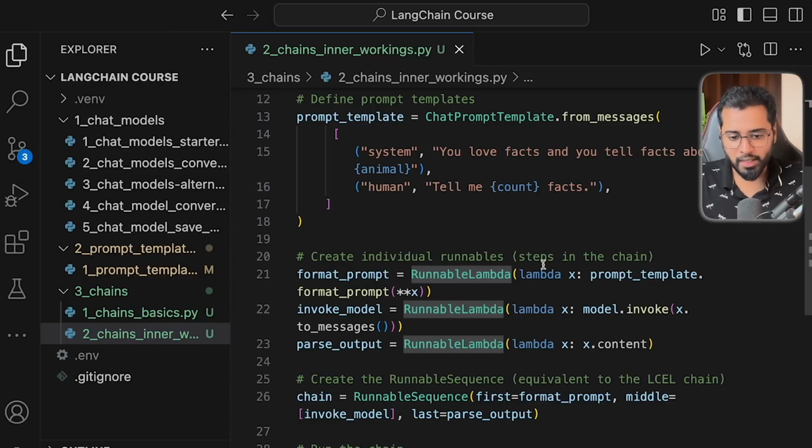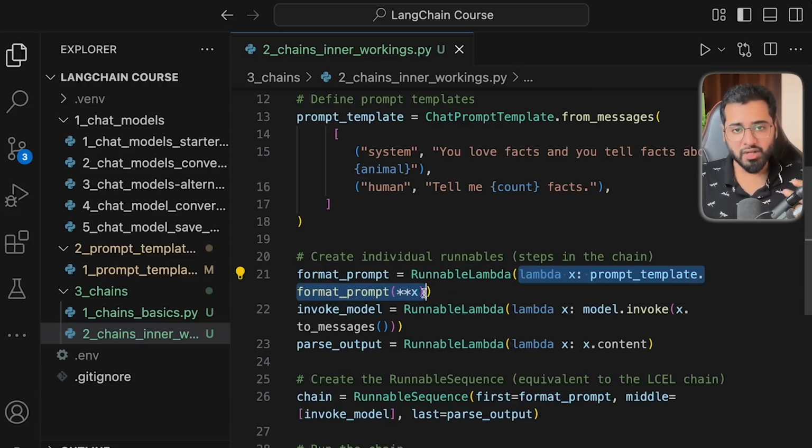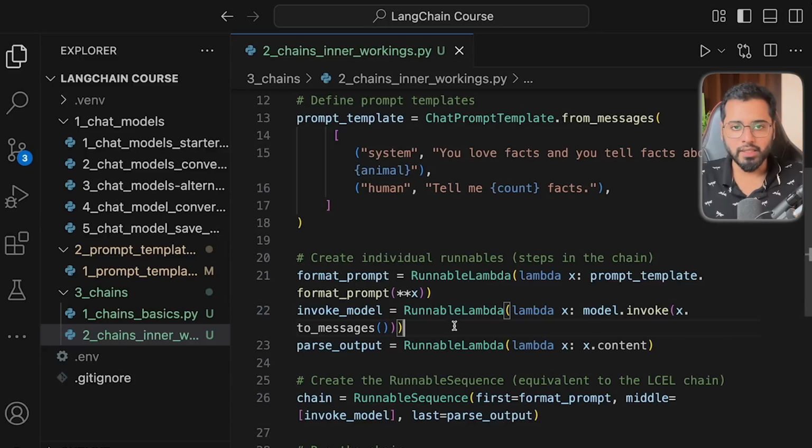So we have the first runnable lambda, which is going to format the prompt. And inside of the runnable lambda, we are providing a function which takes input values and returns a computed value, all right? So in this case, I'm using something called a Python lambda function. But you can use even regular functions if you want. Basically just a function that takes in an input and then returns an output, right? So if you do not know what Python lambda functions are, it's basically just a function that you can write inline without even a function name, right? It's just a very simple function that takes in something and then returns something. So if you want to learn more about it, there's tons of tutorials out there.